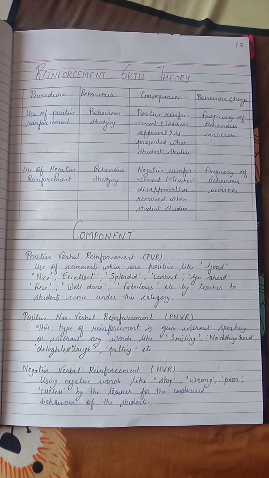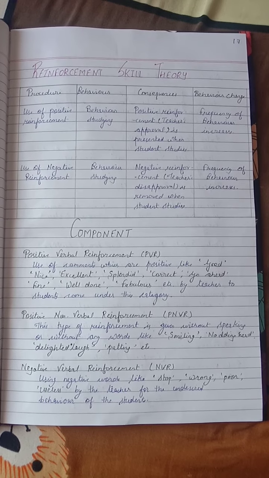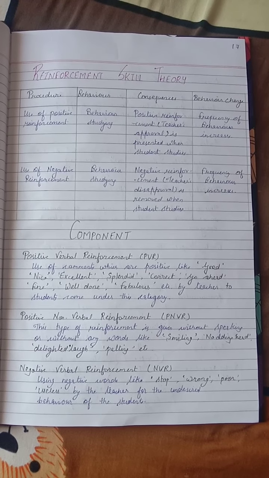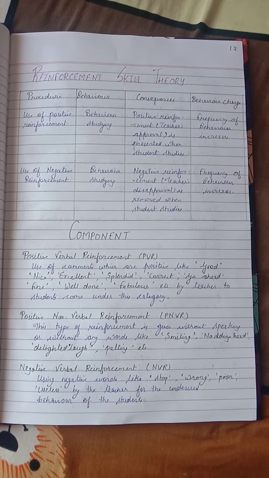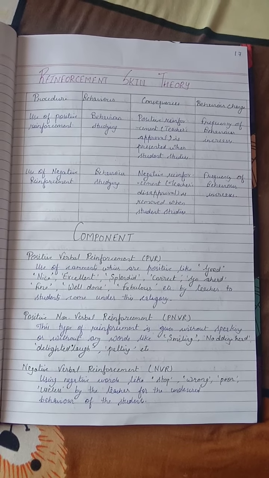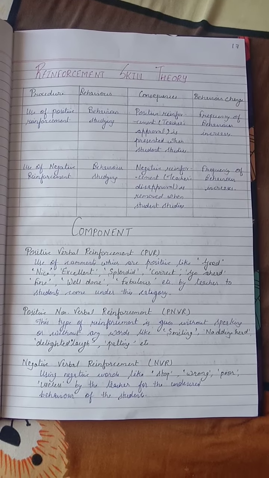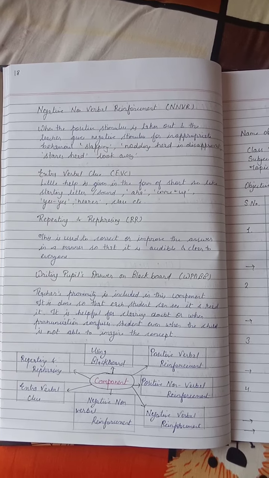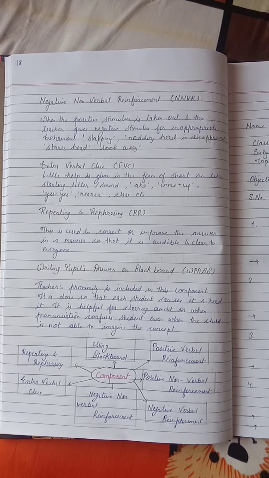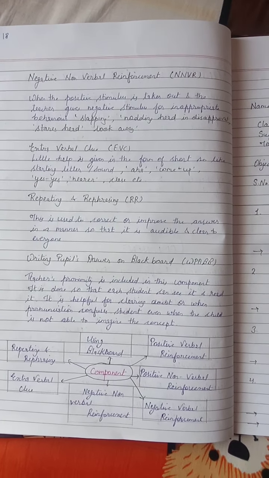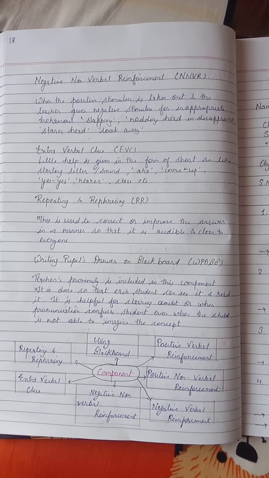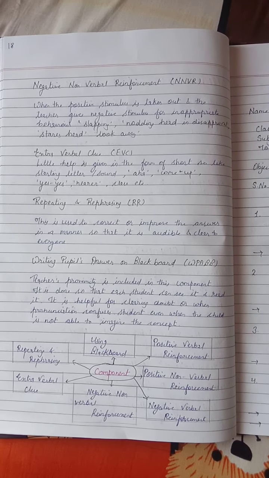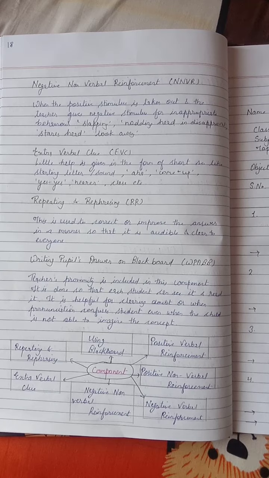The next component is positive non-verbal reinforcement, that is PNVR. This type of reinforcement is given without speaking or without any word, like smiling, nodding head, delighted laugh and petting, etc. Now negative verbal reinforcement, NVR, is using negative words like stop, wrong, poor, useless by the teacher for undesired behavior. And negative non-verbal reinforcement is when the positive stimulus is taken out and the teacher gives a negative stimulus for inappropriate behavior, like slapping, disappointment, stares, looking away.